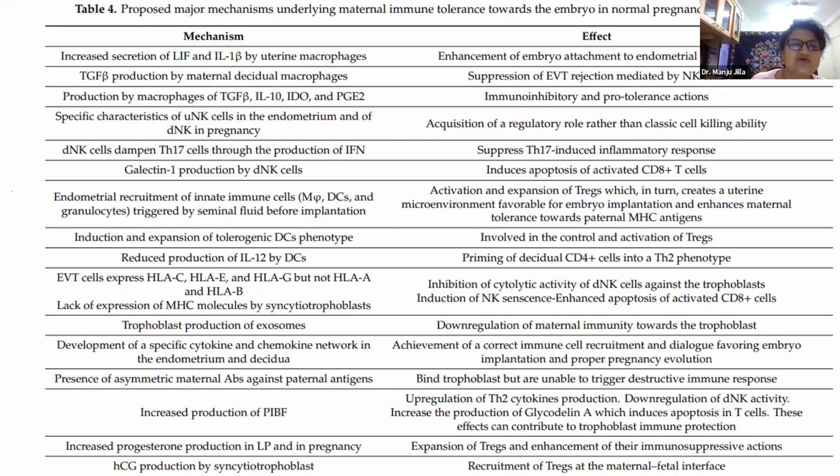So endometrial recruitment of innate immune cells triggered by seminal fluid before implantation. They cause the expansion of T regulatory cells. Extravillous trophoblast cells express HLA-C, HLA-E, HLA-G, but not HLA-A. We have already discussed how the embryo itself helps itself to prevent immune rejection.